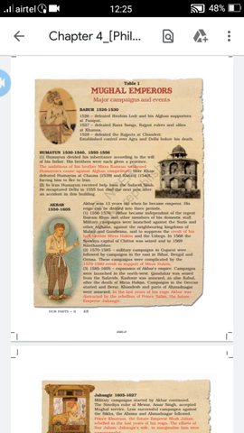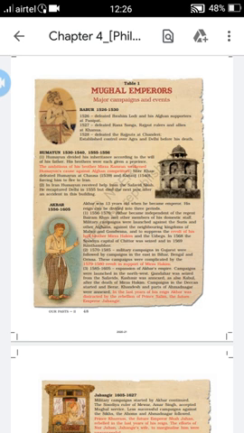Humayun defeated him in the battle of Chausa and Kanauj in 1539. His life is divided into three phases.